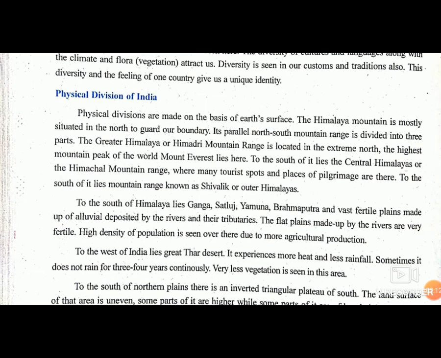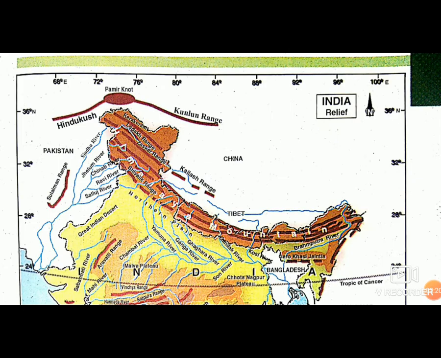The Himalaya mountain is mostly situated in the north to guard our boundary. Turn to page number 81 and observe the map. You can see a brown region on the north of India, which is Himalayan mountain. This parallel north-south mountain range is divided in three parts. The Greater Himalaya or Himadri mountain range is located in the extreme north. The highest mountain peak of the world, Mount Everest, lies here.